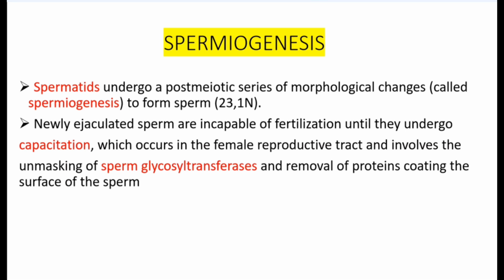Newly ejaculated sperm are incapable of fertilization until they undergo capacitation, which occurs in the female reproductive tract and involves the unmasking of sperm glycosyl transferases and removal of proteins coating the surface of sperm.